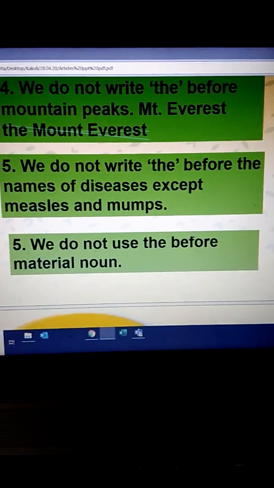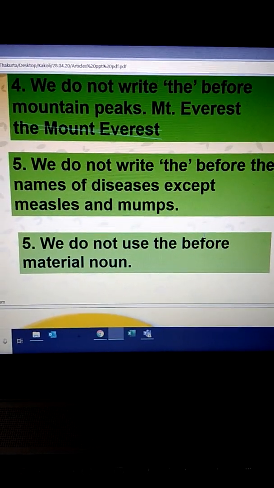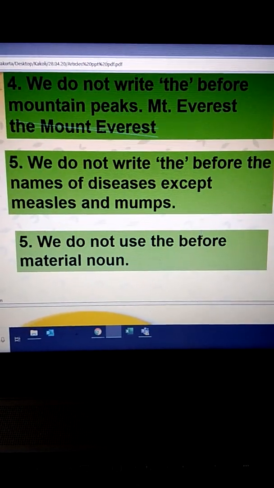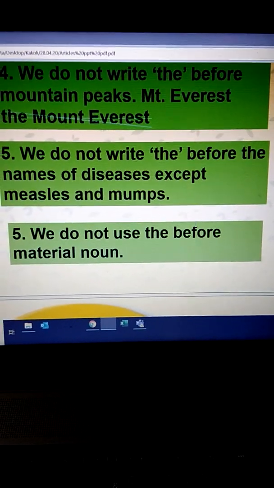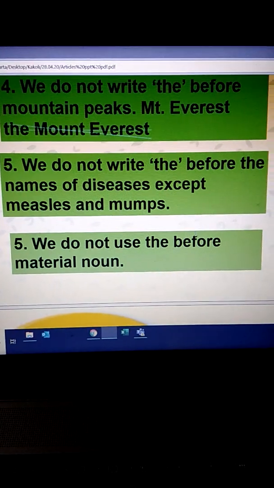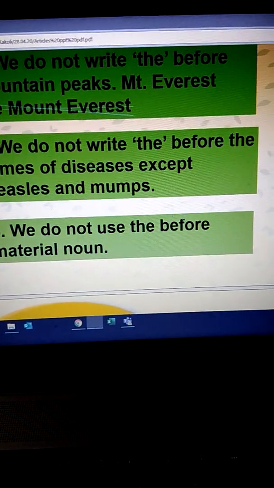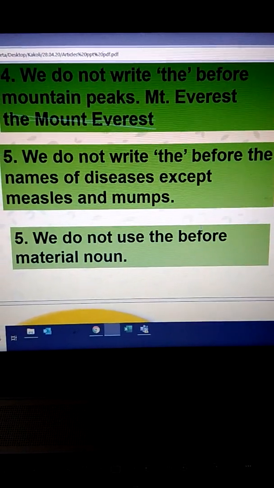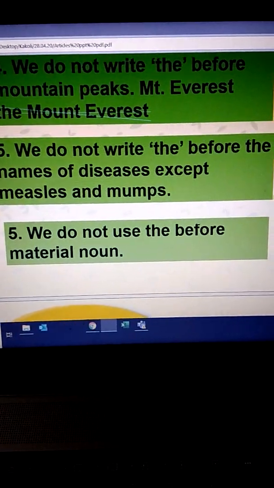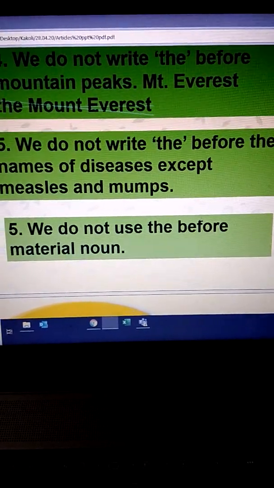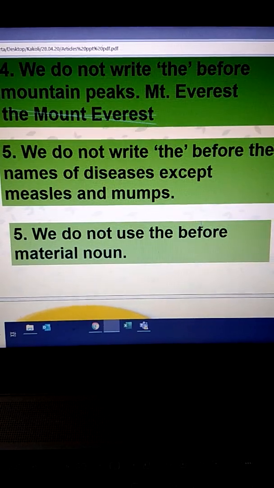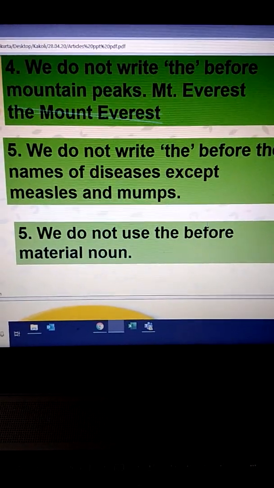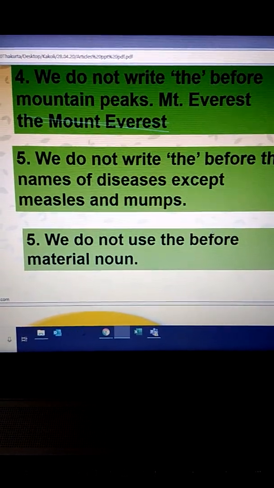Again, we do not use the before mountain peaks. General mountains we say the, but before specific mountain peaks we do not use the. We do not use the in front of any disease except measles and mumps. And before material nouns we do not use the.